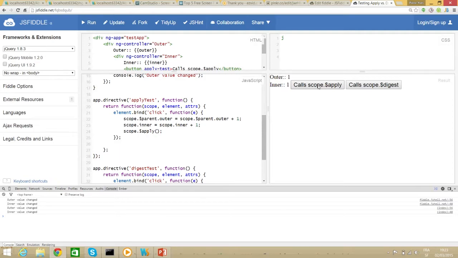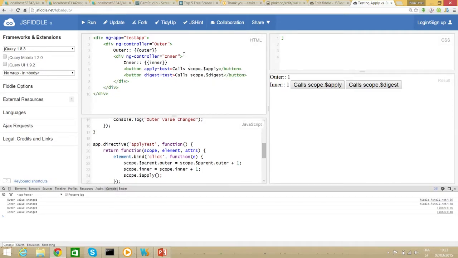So if I call scope apply, the inner and the outer will be called. You've got an outer scope here, the controller, and you've got an inner scope.